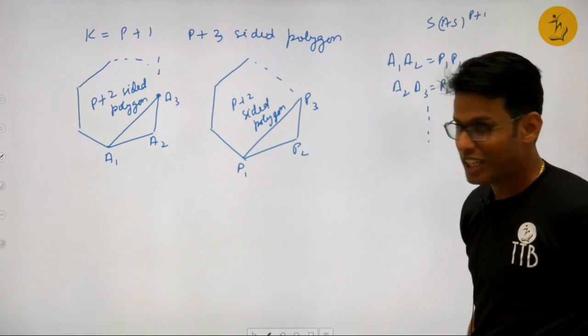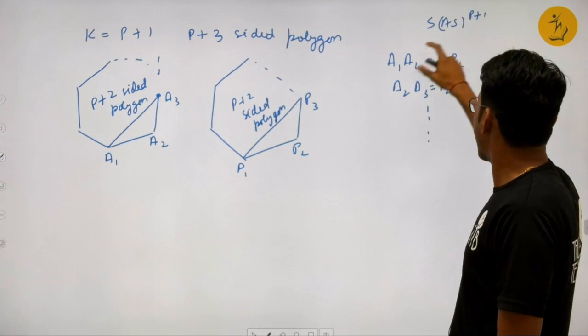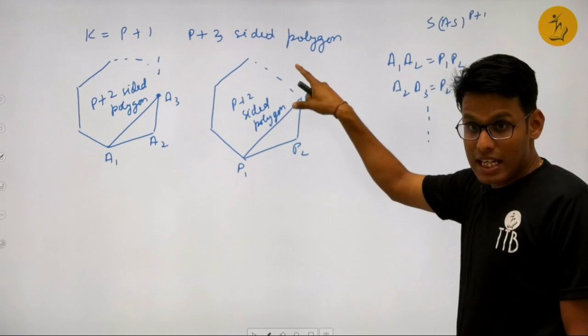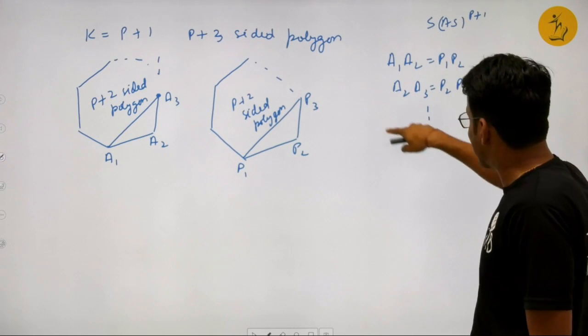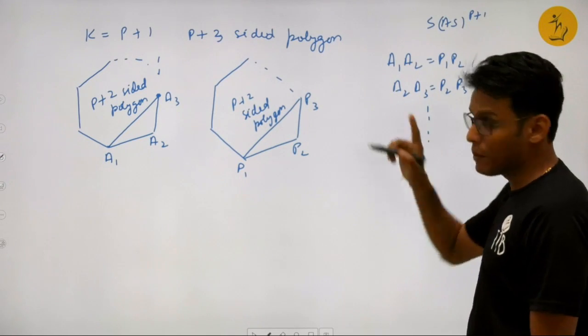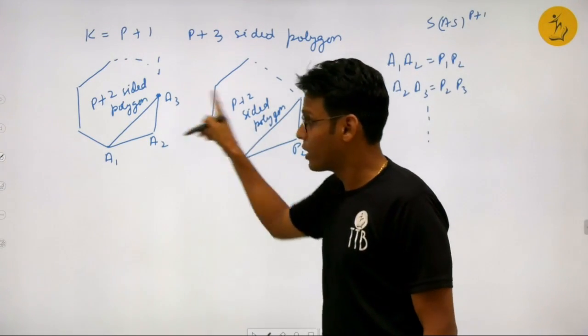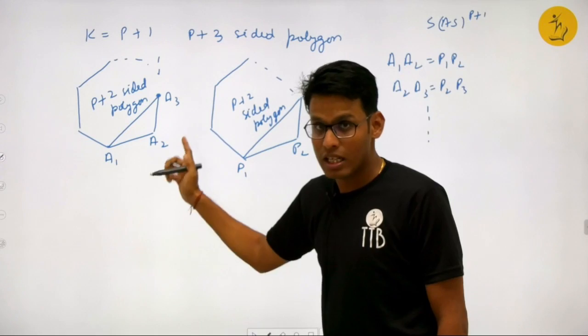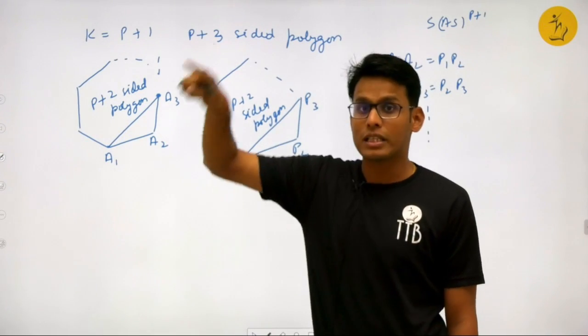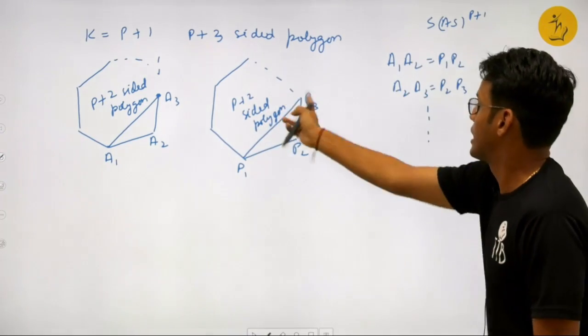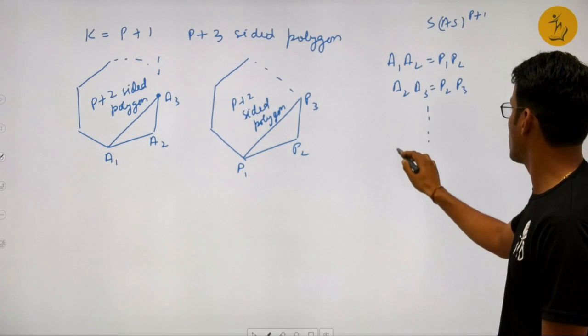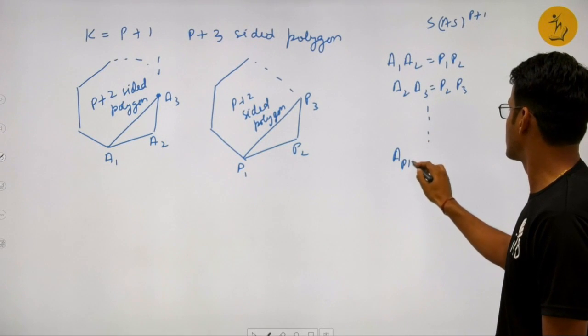This I have to prove. Right? It means I have to take p plus 2 consecutive sides to be equal. Both these polygons have p plus 3 sides. I'll have to take p plus 2 consecutive sides to be equal correspondingly. So I'll take it till this.